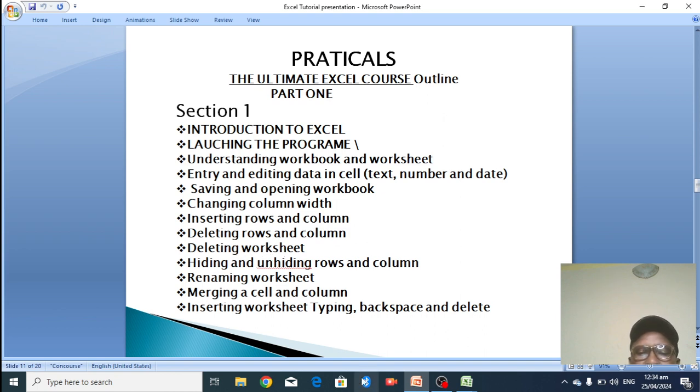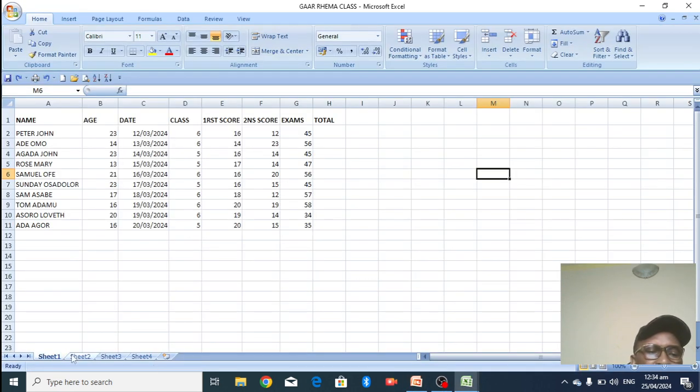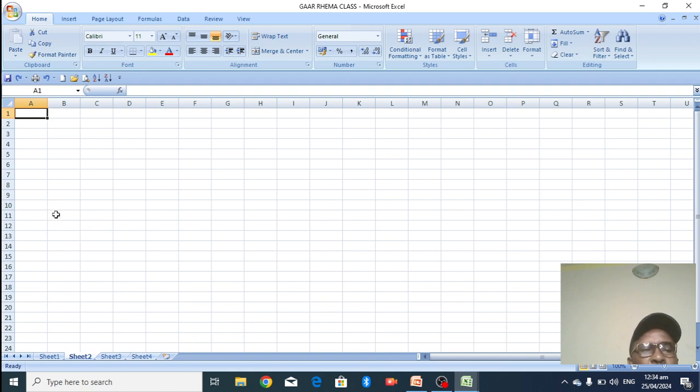Very simple. I'll go back again. Let's look at how to delete a worksheet. Maybe this is sheet 2. Maybe I did something here that I didn't like, and I don't really want it here.